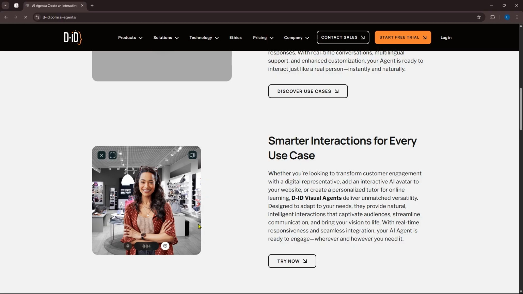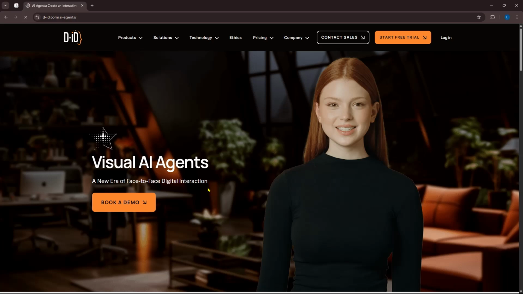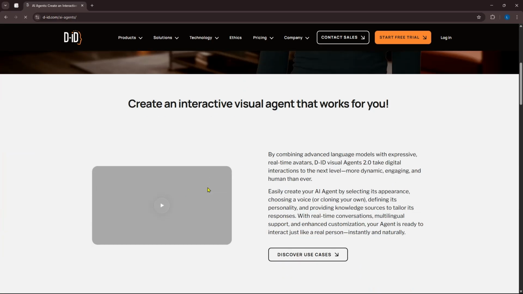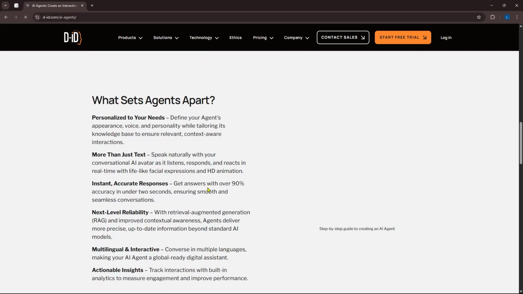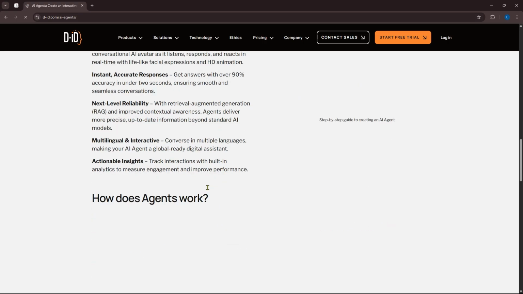So the avatar looks impressively real as you can see right here. Also, the lip syncing is actually smooth, especially with high quality voiceovers. You can upload your own image or choose from preset avatars, and it supports over 100 languages.